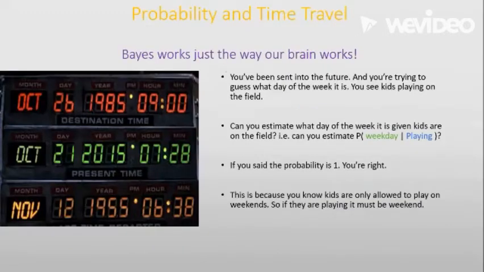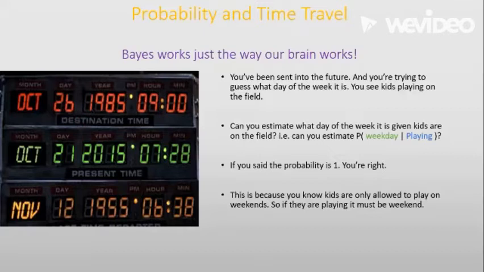Now imagine you've been sent into the future and you're trying to figure out what day of the week it is. The best way to make a very good informed guess is to check whether kids are playing. If kids are playing, you can assume it is a weekend, since kids are not allowed to play on weekdays at all. So can you estimate the probability of it being a weekday if kids are playing?